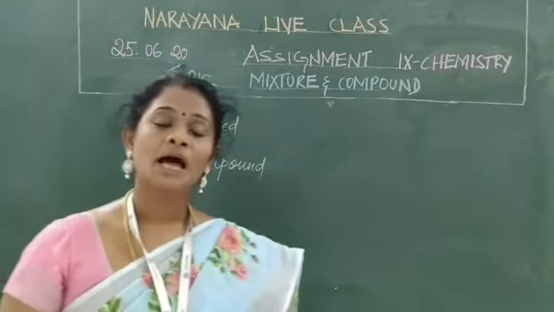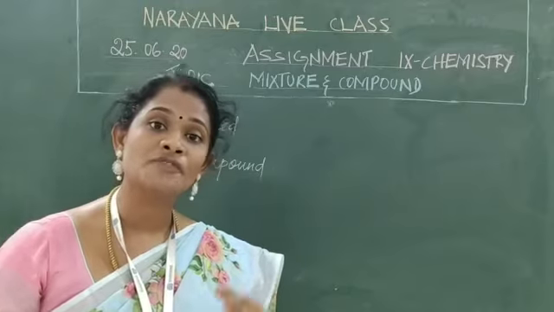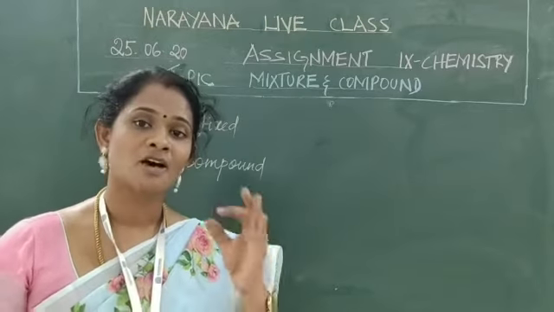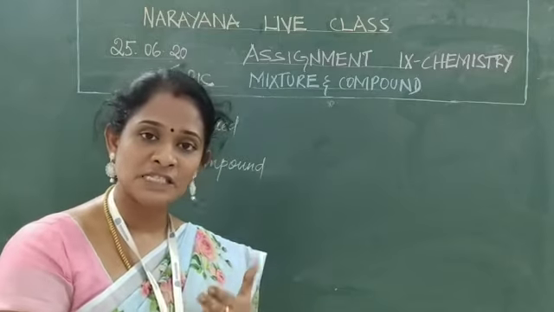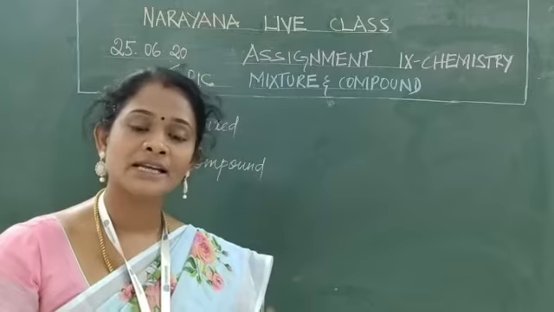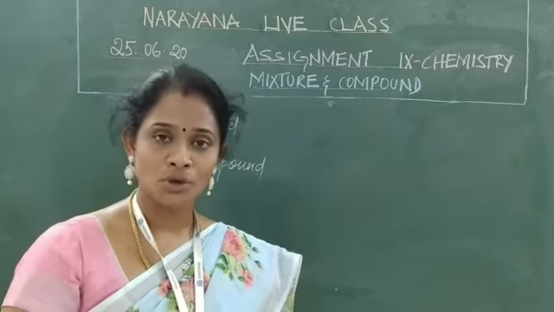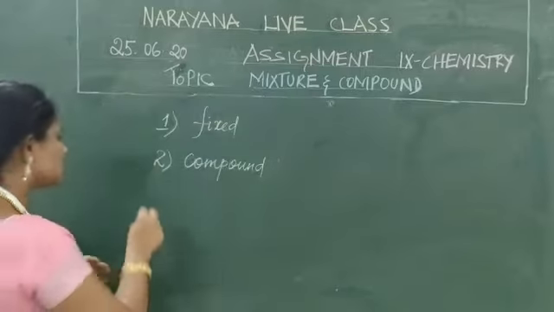Next one. In a compound, the composition of each new compound is fixed. For example, if you take water, the fixed composition is 1:8. In case of ammonia, it is 14:3. So, the composition of each new compound is fixed.